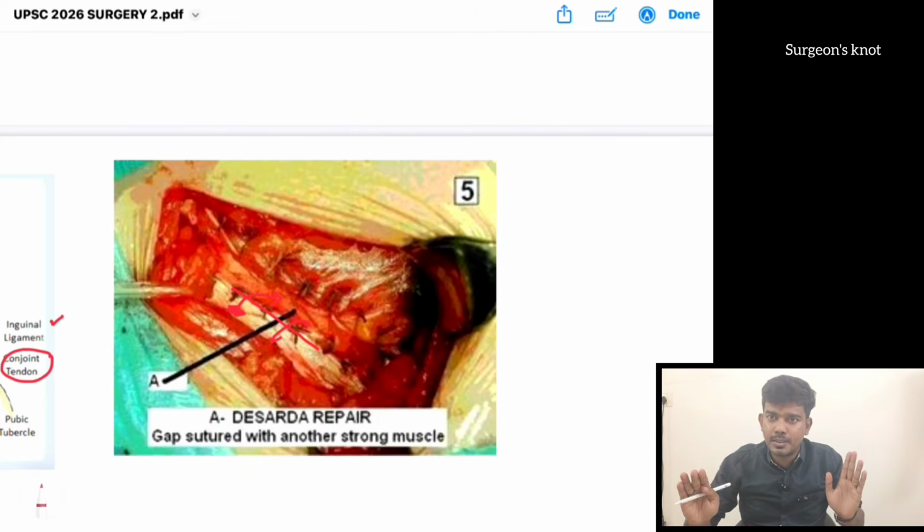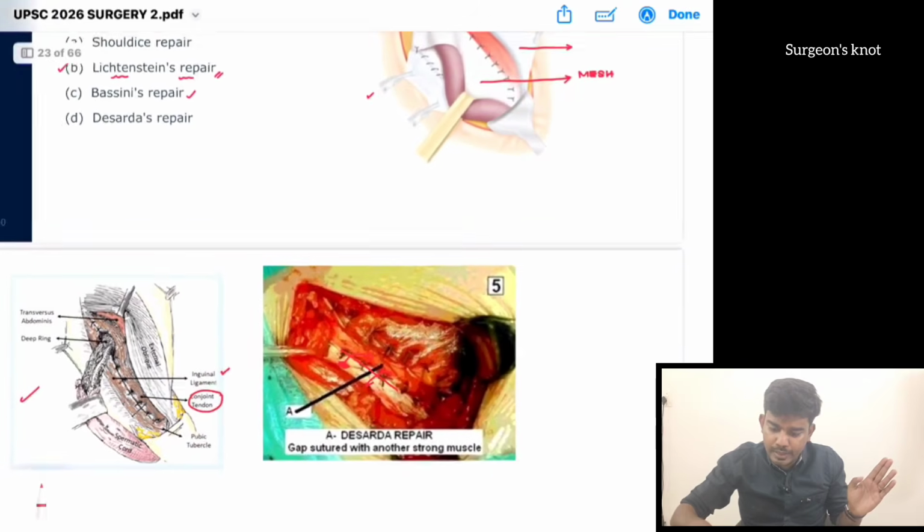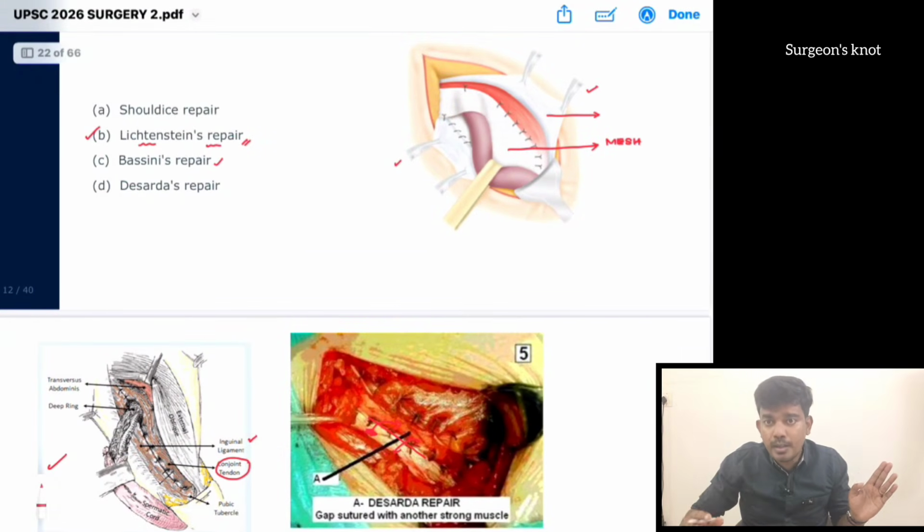So that is not a Desarda procedure. In Desarda procedure they are going to manipulate using the external oblique. Shouldice is also an anatomical repair. There is no mesh required. So in this image mesh is given. So mesh, so it is a Lichtenstein hernioplasty.